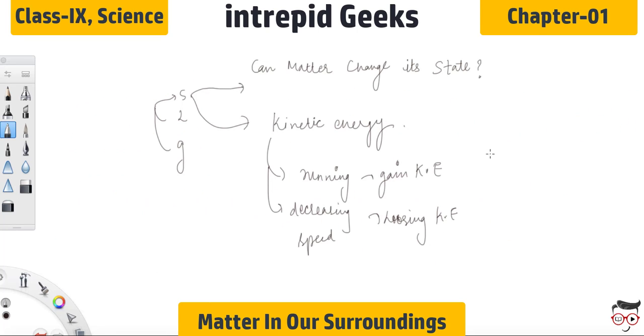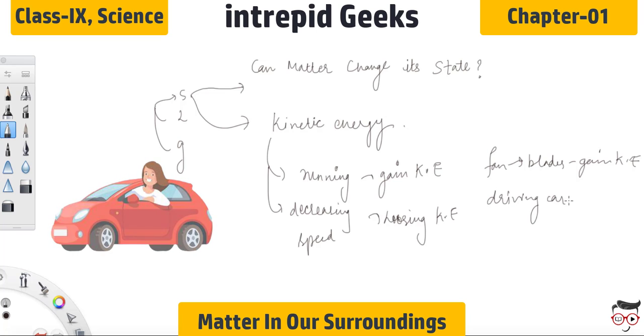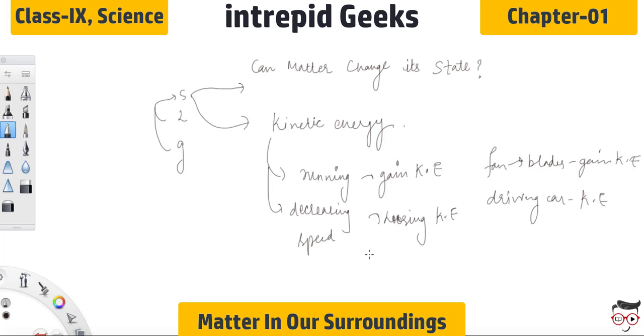Similarly, if you turn on your fan, then the blades of the fan will gain kinetic energy. If you are driving a car, that means the car has kinetic energy. So anything which is in motion contains some amount of kinetic energy. Similar to that, atoms and molecules which make up complete matter, whether it be a solid, a liquid or a gas, are present as the layers of matter. Whenever any external energy is supplied to matter, these atoms start exciting,